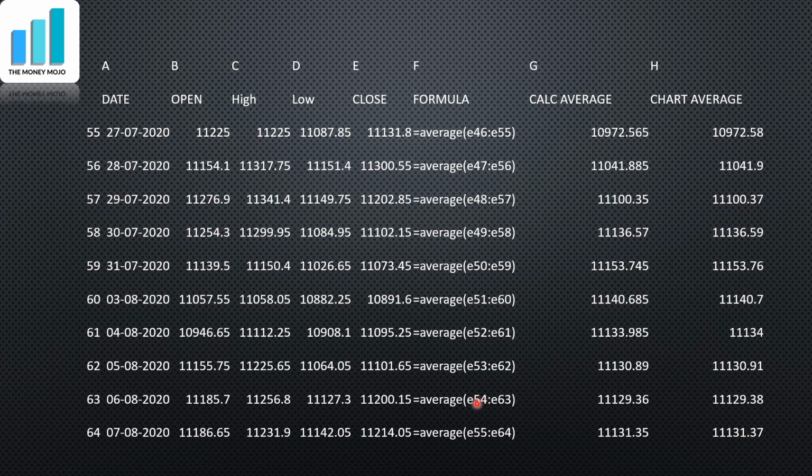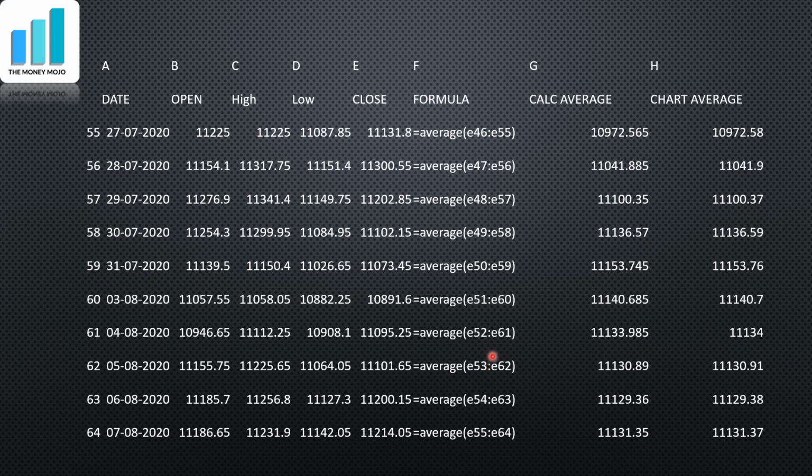So I'm just trying to show how in an Excel sheet itself you can do the same thing. So here if you see, the average formula is E54 to 63. So assuming there was a row 54 here, which I have not shown, it would add from 54 to 63, and that would be the plot of this 11129.36, which tallies with the charting software's number.